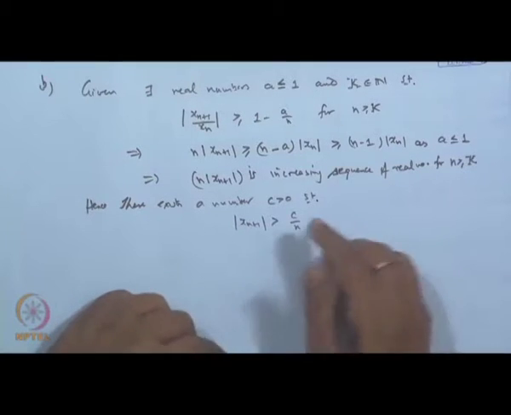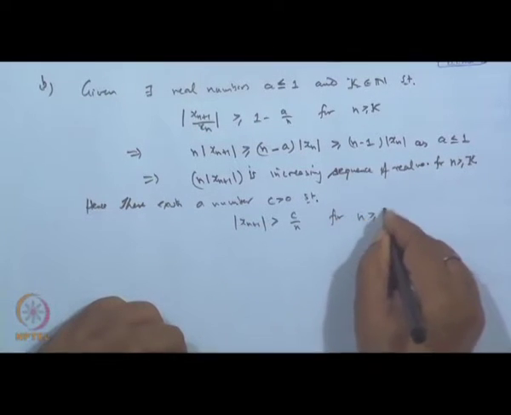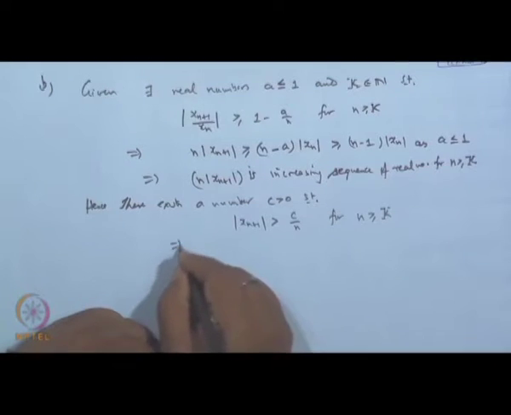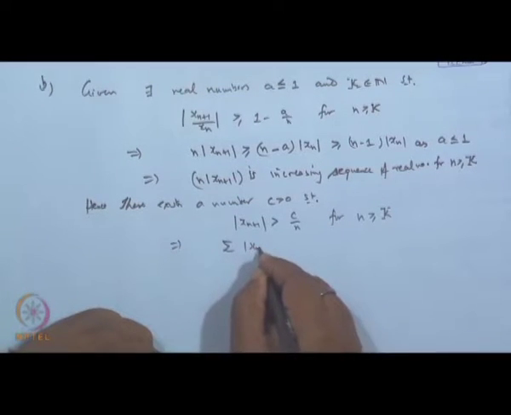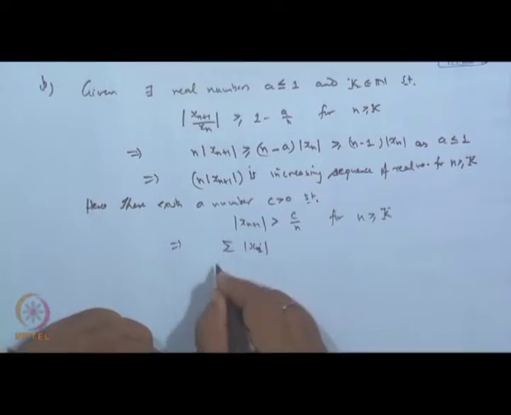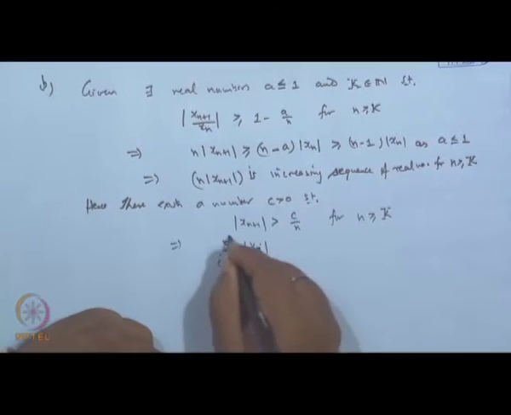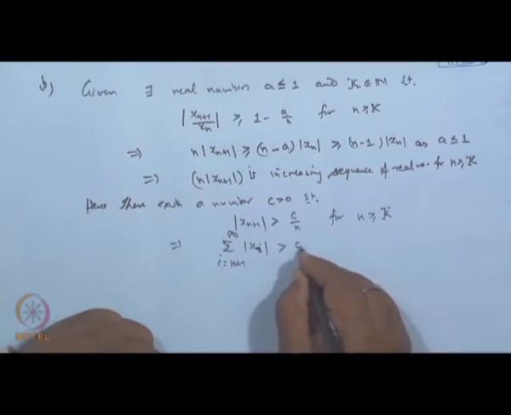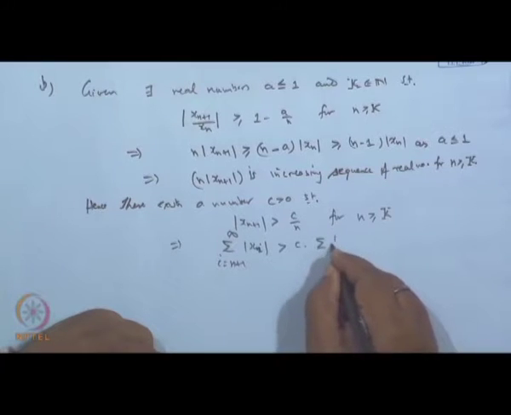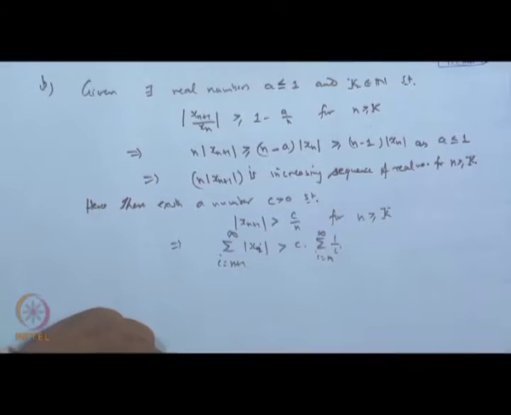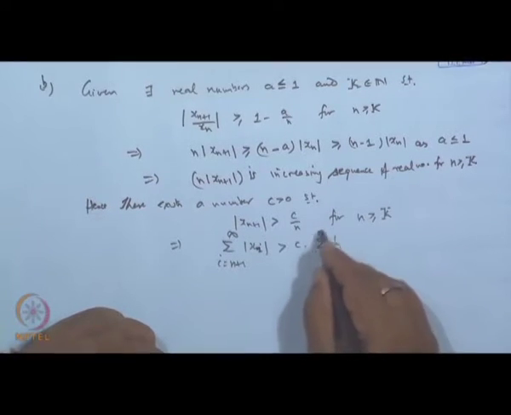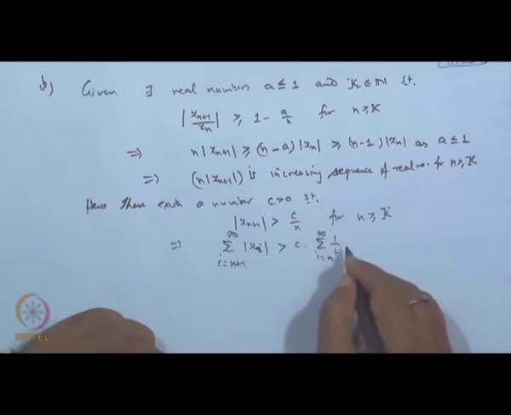And this is true for all n greater than or equal to capital K. Therefore, the sum of x_i from i = n+1 to infinity is greater than c times the sum of 1 by i from n to infinity. Now, this is a harmonic series.